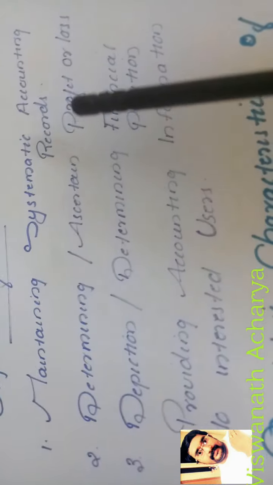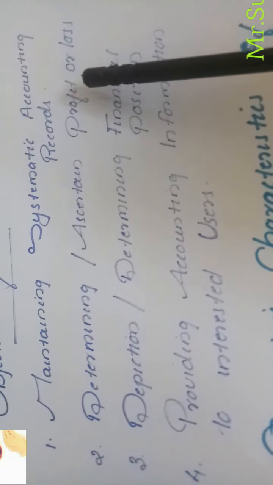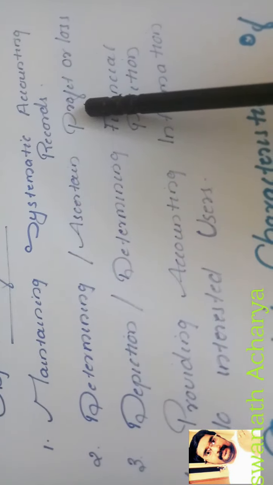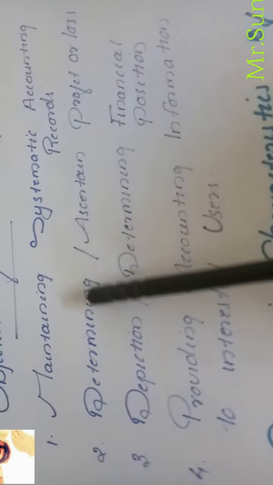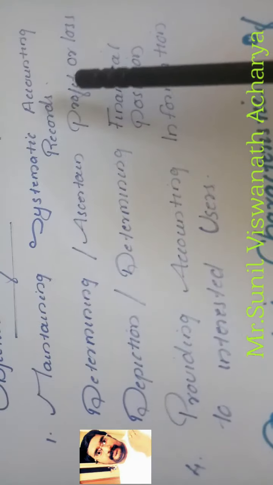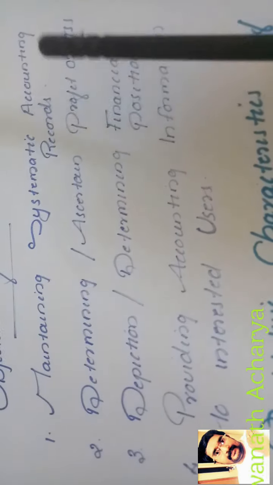So in the accounting process, first we maintain systematic accounting records in the form of journal and ledger. So we have to maintain proper books. The second objective is determining or ascertaining the profit or loss of the business. Whenever economic transactions or events occur in the business, after one year we will assess how much profit or how much loss our business organization earned or incurred. That we have to find out.